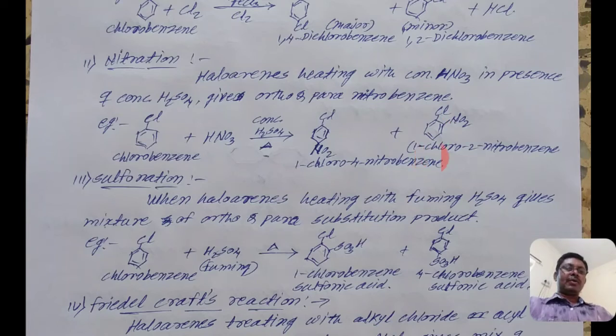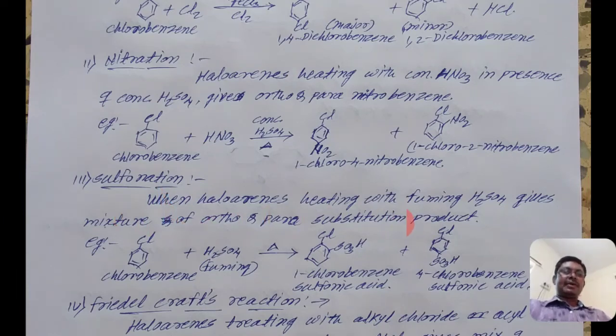And we get 1-chloro-2-nitrobenzene, because the position of that nitro group is 2 in one case and 4 in the other. That is 1-chloro-4-nitrobenzene and 1-chloro-2-nitrobenzene.